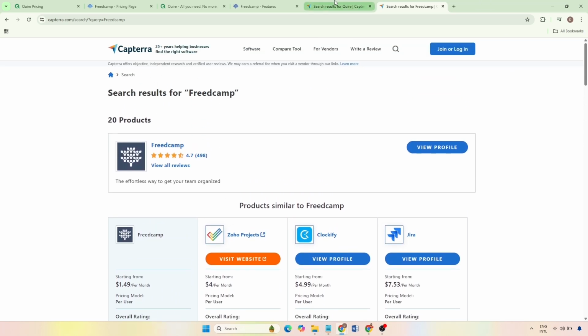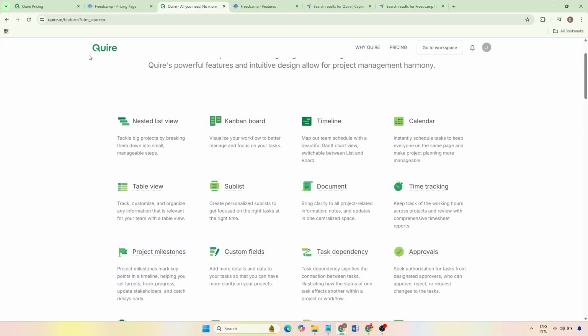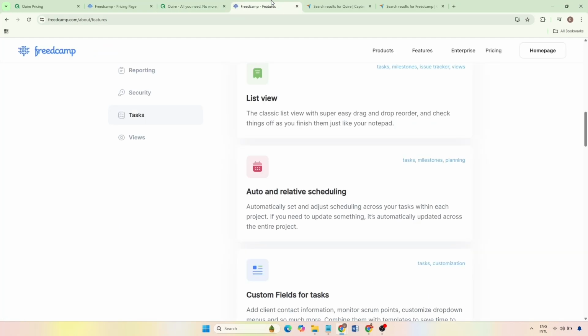Final takeaway time. If you value simplicity, speed, and clean task organization, Quire is the better choice. If you need deeper business tools like time tracking, invoicing, and CRM built directly into your workflow, Freedcamp is likely the stronger option despite its complexity.